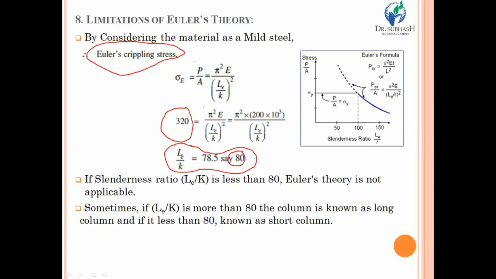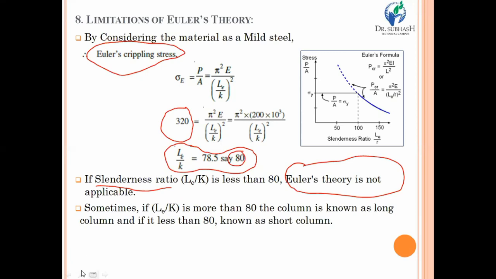This ratio is generally known as the slenderness ratio. If the slenderness ratio is less than 80 for any particular column, then Euler's theory is not applicable there. This is the limitation. Suppose you are designing a column and you find that the slenderness ratio is coming below 80, then Euler's theory is not applicable.